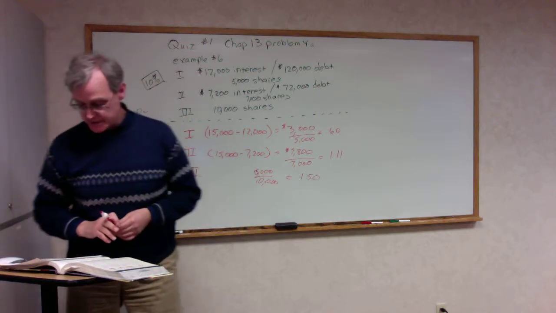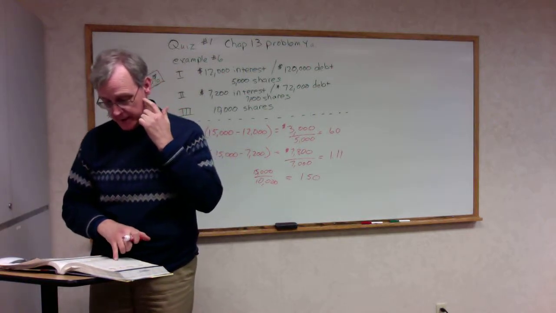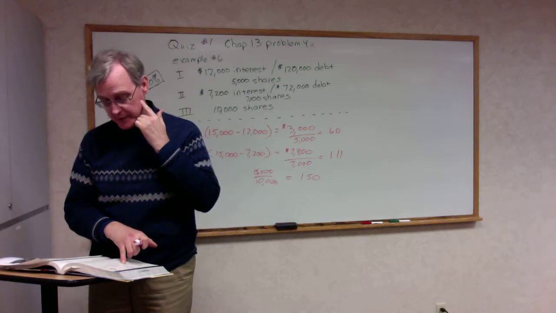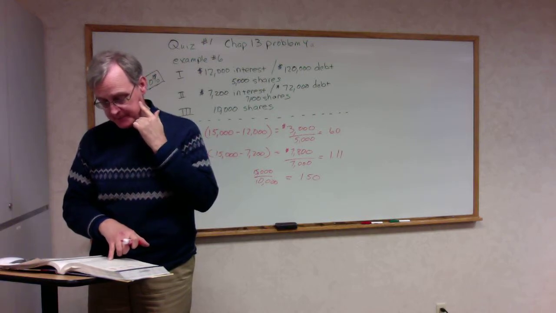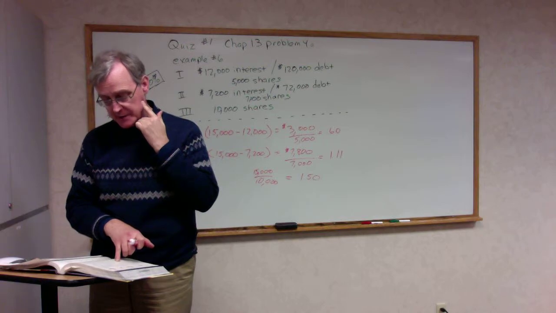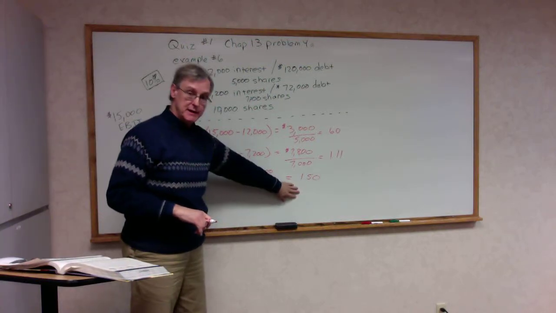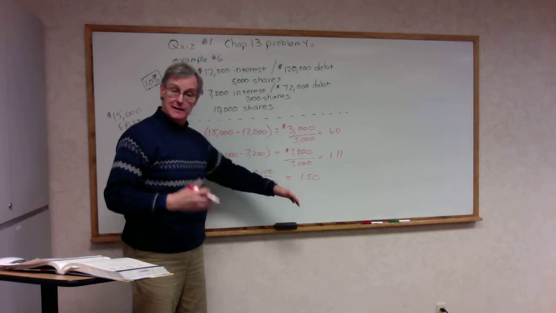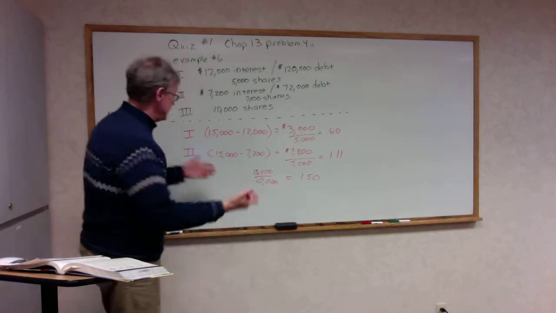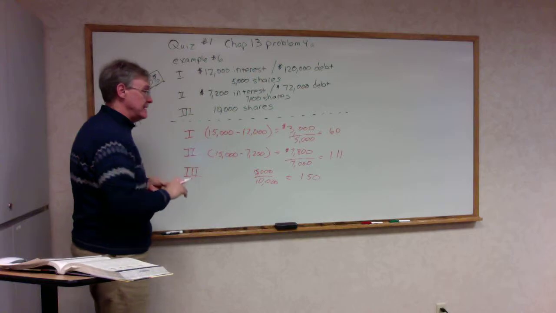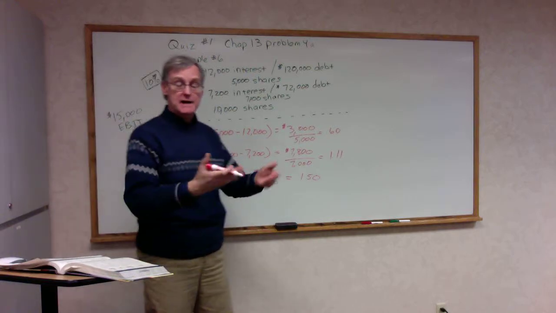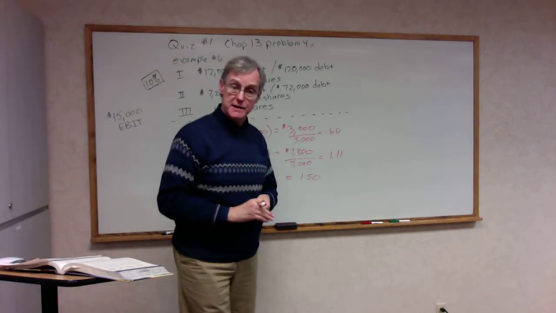So our question in problem 6a is which of the three plans has the highest earnings per share? Well, the all-equity plan has the highest earnings per share. Why? Because if it has the same EBIT, it does not have to subtract for interest.